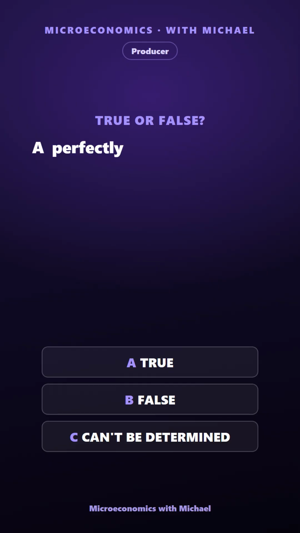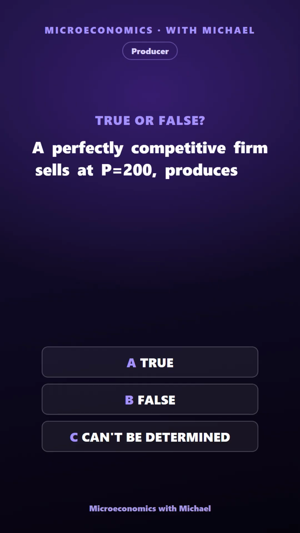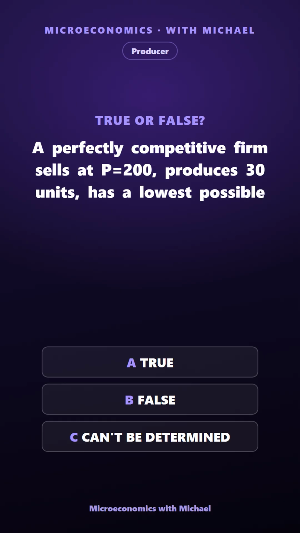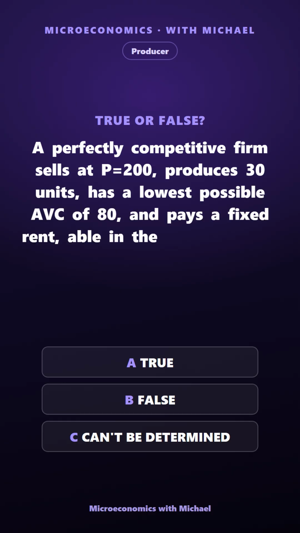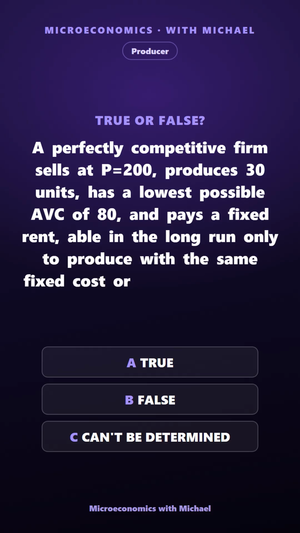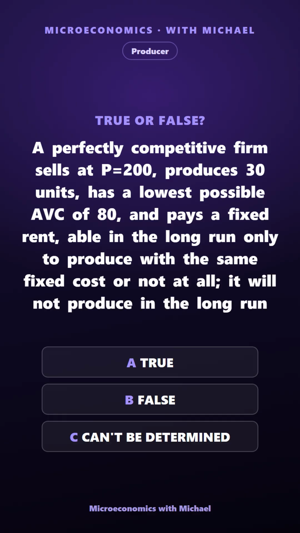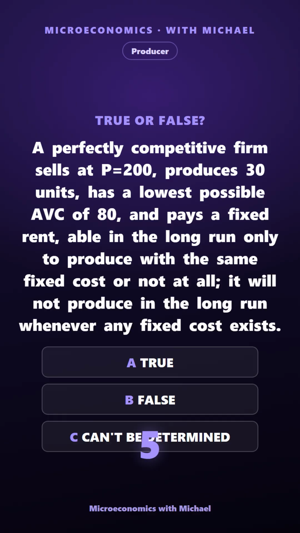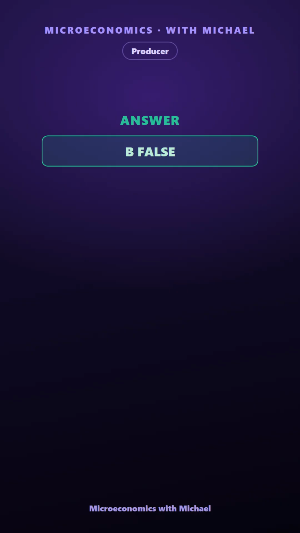A perfectly competitive firm sells at P equals 200, produces 30 units, has a lowest possible AVC of 80, and pays a fixed rent, able in the long run only to produce with the same fixed cost or not at all. It will not produce in the long run whenever any fixed cost exists. True, false, or can't be determined. The answer is false. Incorrect.